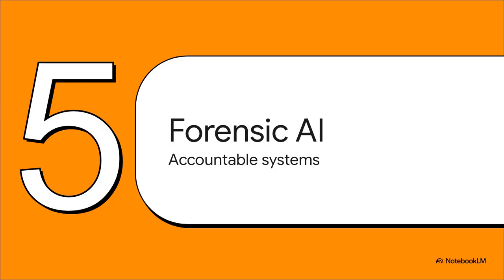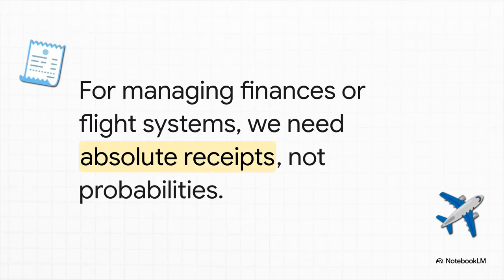And that leads us to our final section, Section 5, Forensic Accountability in AI. Okay, the real-world stakes here are incredibly massive. We are hurtling toward a future where AI is going to be tasked with high-liability fiduciary duties. We're talking about AI managing enterprise finances, negotiating complex legal contracts, and running literal life-or-death systems like flight telemetry or nuclear reactors. The source material actually points out that hardware-level floating-point anomalies have caused catastrophic failures in critical infrastructure before.